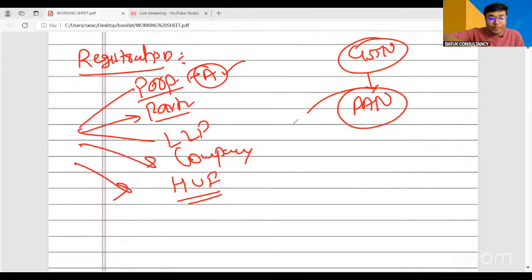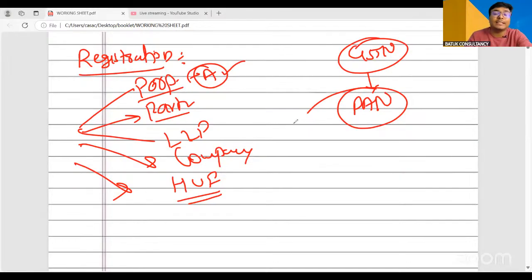That is, when a particular person is going to open multiple branches in a particular state, in such a scenario, there is no need to take a separate GST registration. On the same registration, you can open the branches. But if the branch is outside the state, in such a scenario, yes, you have to take the GST registration separately.